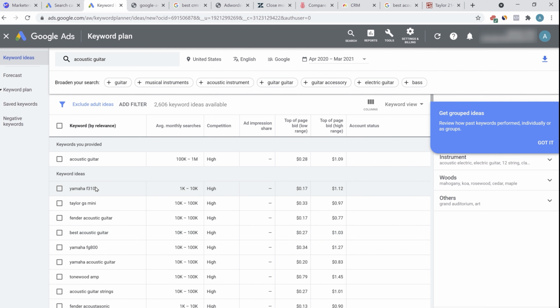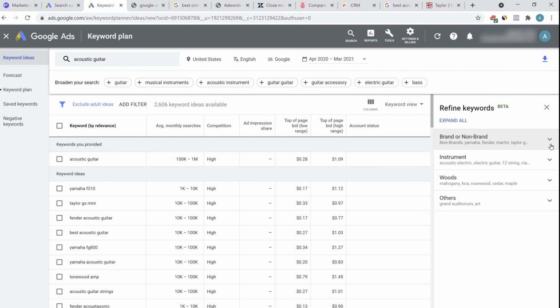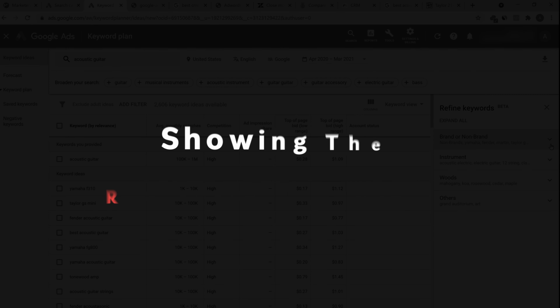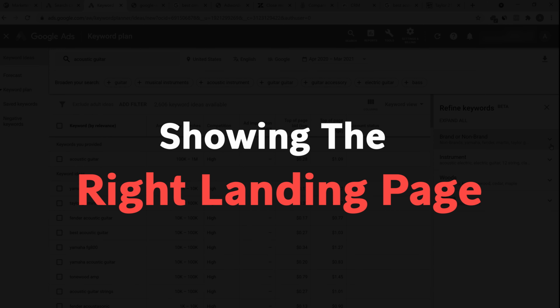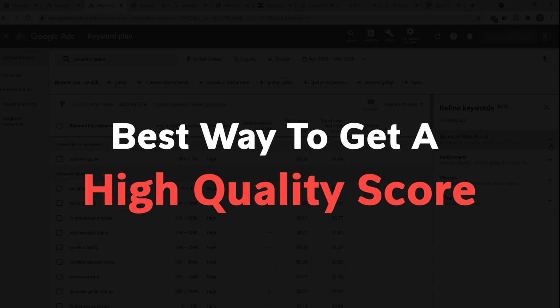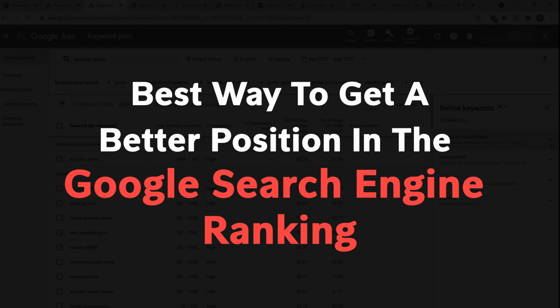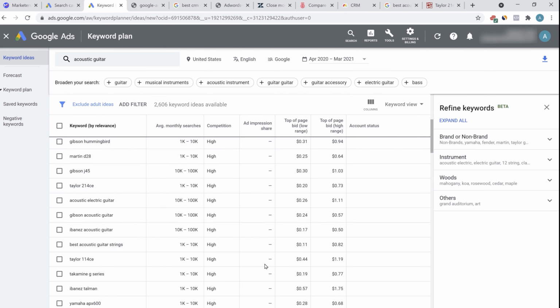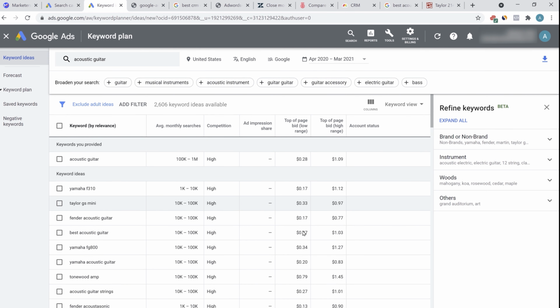So if you know your industry well, then you might be able to understand the keywords in a much better way. Which keywords are relevant for you, which keywords have the buying intent similar to the intent that you are looking for. One thing I've already told you earlier, that having the right intent, showing the right keywords, and then showing the right landing page is the best way to get a high quality score. And that is the best way to get a better position in the Google search engine ranking. Now the amount that is being shown here, this does not mean that you'll be paying this amount only.